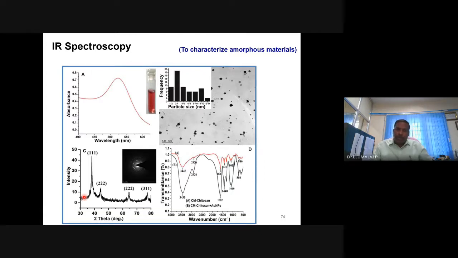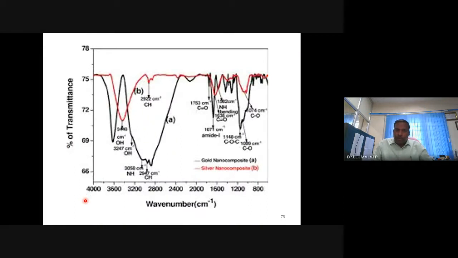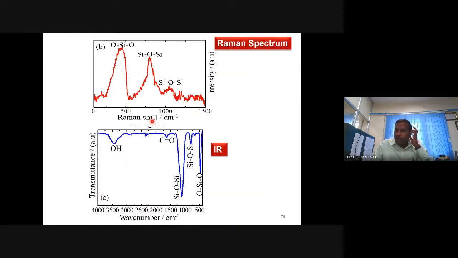So this is what you can get: adsorbed species, functional groups, many information, material adsorbed on the surface. I think this comparison will give better information. I told you that Raman and IR complement each other. You will get nearly the same features, or the one you miss in IR you will be able to get in Raman, and vice versa.